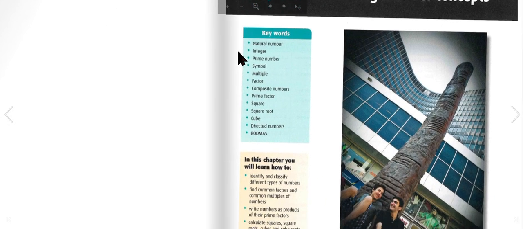Here are the keywords. Natural number, integer, prime number, symbol, multiple, factor, composite numbers, prime factor, square, square root, cube, cube root, BODMAS.